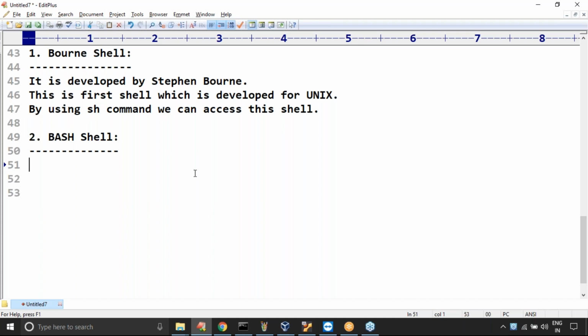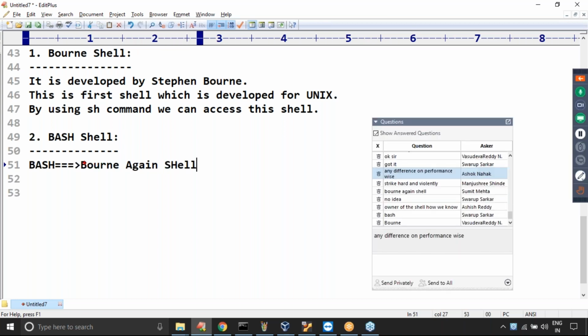Bash means, here just observe that bash. Sir, what is this shell? Please read. What is this shell? Everyone, can you please tell? Bourne shell. Okay, like sir, what is this shell? Born again shell. Are you seeing bash?